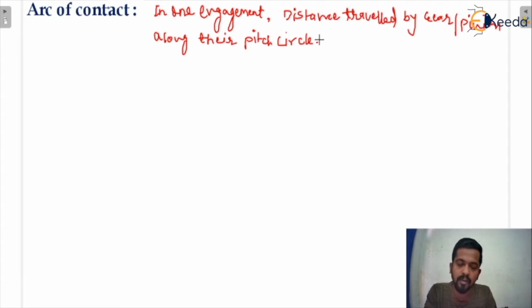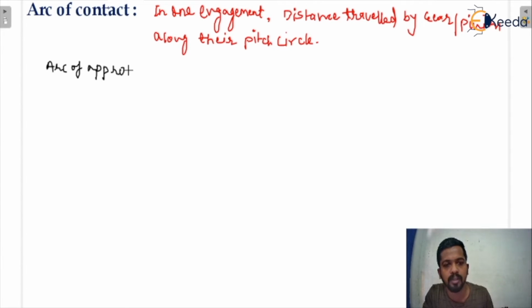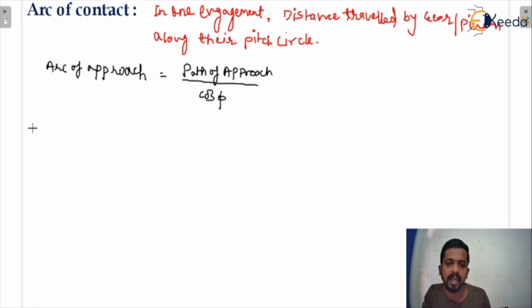So what is the formula for the arc of contact? Similarly, we will get the arc of contact from the arc of approach and arc of recess. First I am going to tell you how we can calculate the arc of approach. What is the arc of approach? That is equal to path of approach upon cos phi.